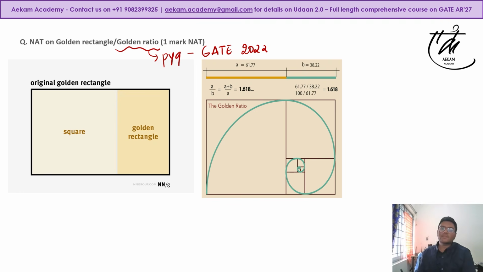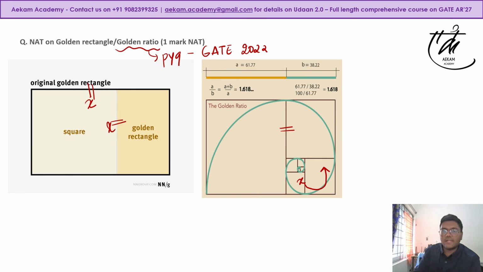The easiest way to solve these questions is, for example, if this particular side is asked and you have this particular dimension, you start applying the golden rule in all the rectangles. That's it. Because if you see, the sides of the rectangles are overlapping. So if I have one dimension, I automatically get this dimension x through the golden ratio, where A is your longer side and B is your shorter side.